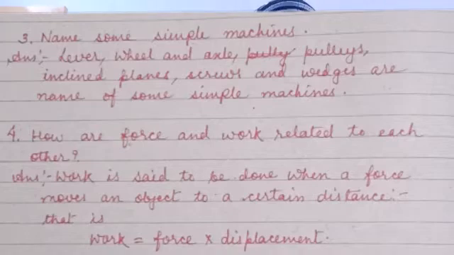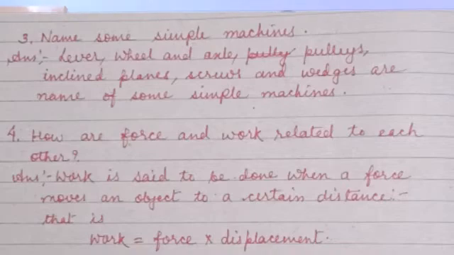So if you pick something and again put it at the same point, in the language of science, there is no work done. But if you pick up something and take it to some other place, means you have covered some distance, it means some work is done. So here the relation between work and force is, work is said to be done when a force moves an object to a certain distance, that is work equal to force into displacement.